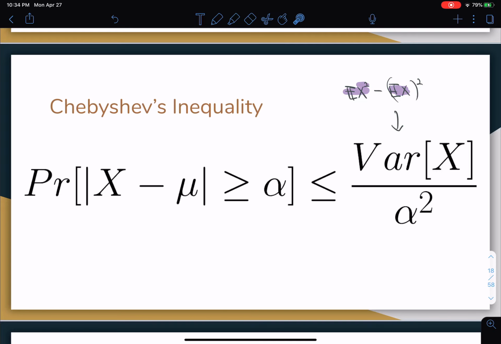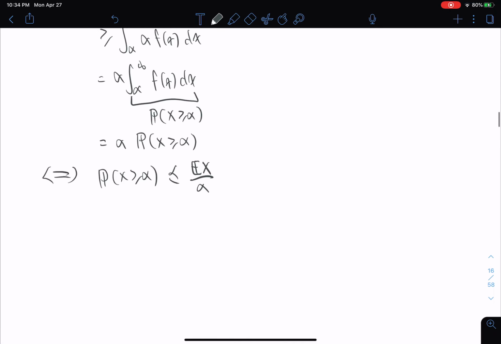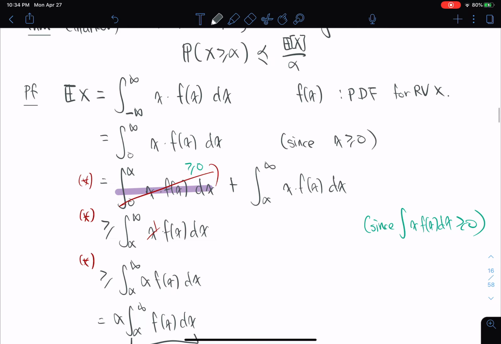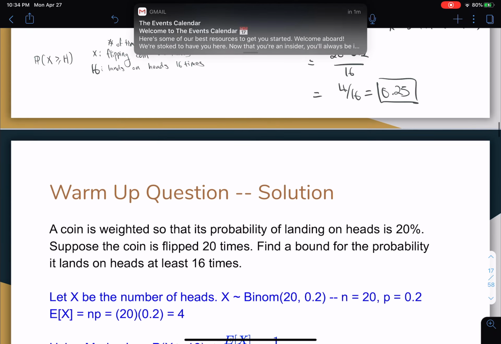So typically speaking, Chebyshev's tends to be a little more powerful compared to Markov's, but not always. Not always. There are some counterexamples where Chebyshev's is not as powerful as Markov's. And you can read all about them online. I'm not going to go through a proof for this because the proof for Chebyshev's is just the application of Markov. So again, as I mentioned, Markov is the basis for all these.